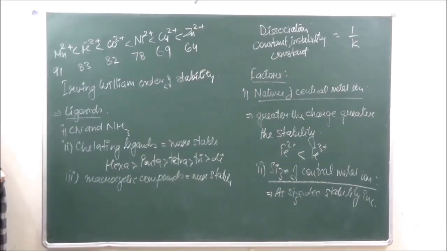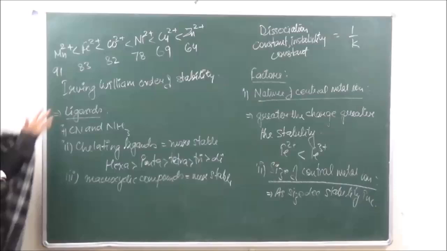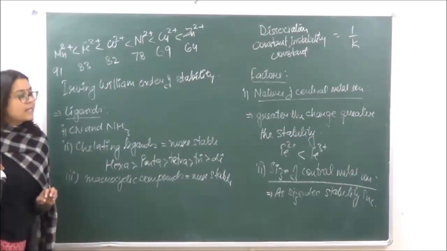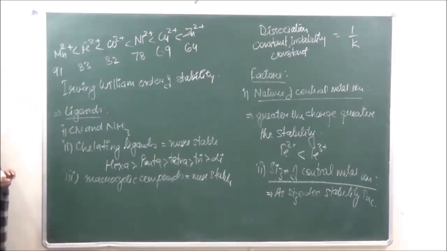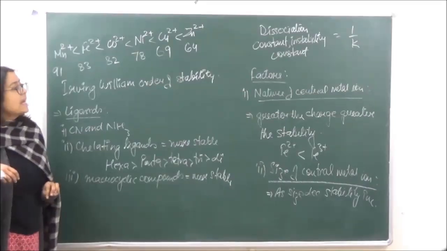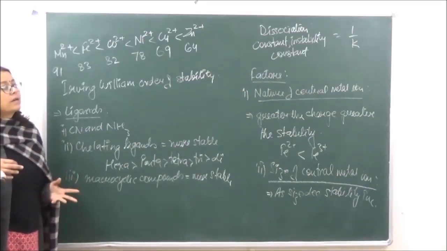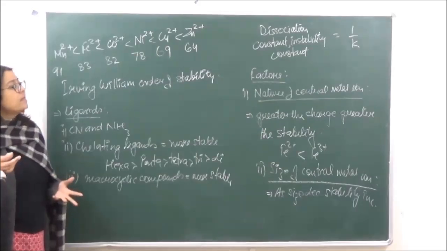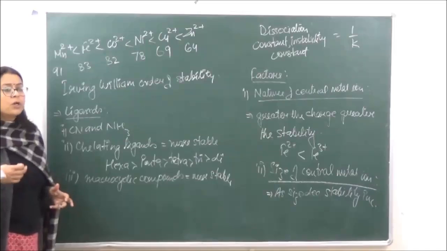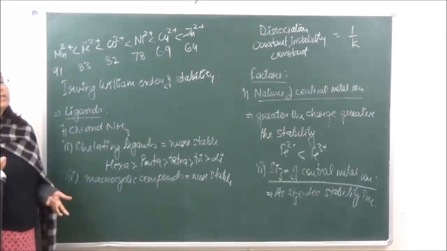ठीक है? Now metals over here. In case of metals, the metals have been classified into 3 categories with respect to the ease with which they can form the coordinate complexes, and hence the stability is going to increase. जितना easily it is going to form the bond, उतना ही ज़्यादा is going to be the stability.